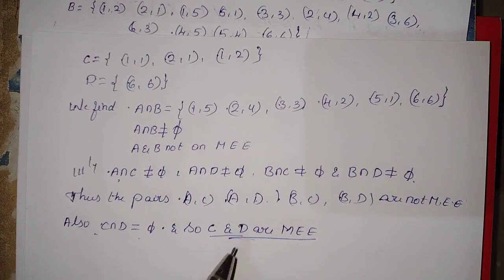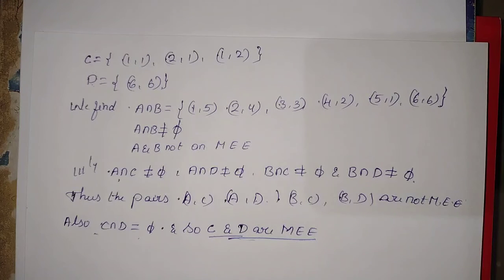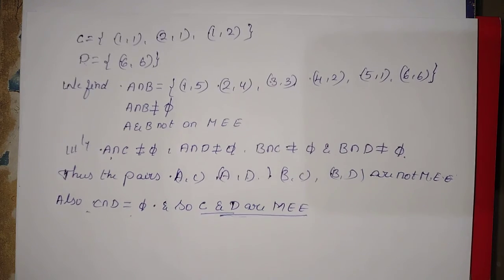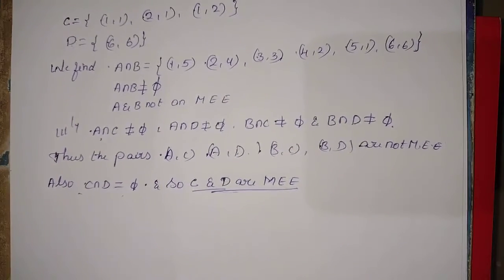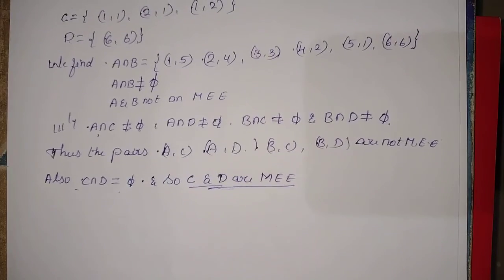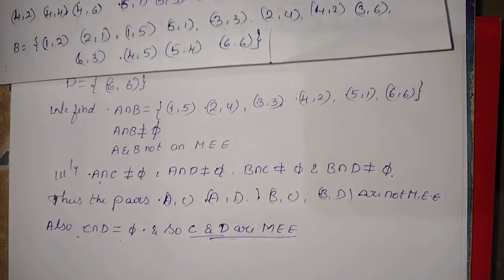Understood? So this is your problem. I think all of you understood how to find out the mutually exclusive and mutually exhaustive events. Please note it down and make it as notes. Okay, I will continue the same problems in the next class.